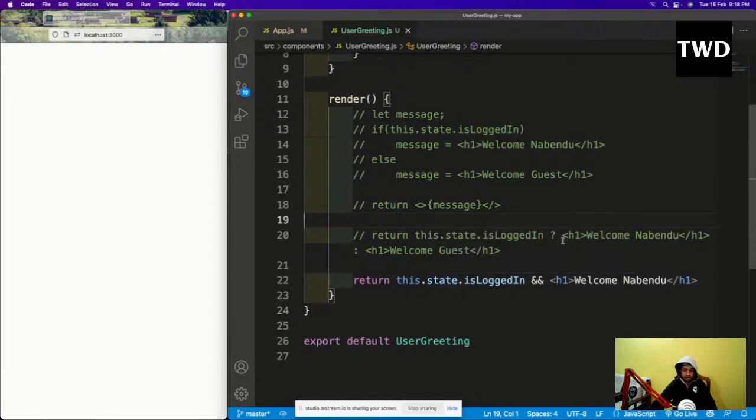So we use the ternary operator and the && operator a lot in React, because we love single-line statements in React. Okay, so this is the way conditional rendering is done.